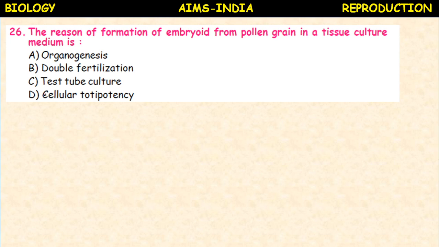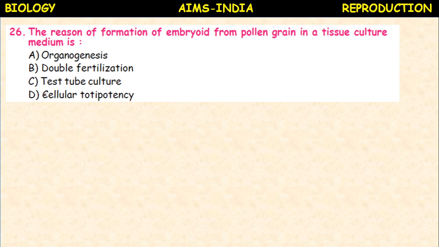The reason of formation of embryoid from pollen grain in a tissue culture medium is. Actually this tissue culture was discovered by Haberlandt, the scientist. He studied the meristems of the plants, and the meristems show special cells. They are called totipotent cells.